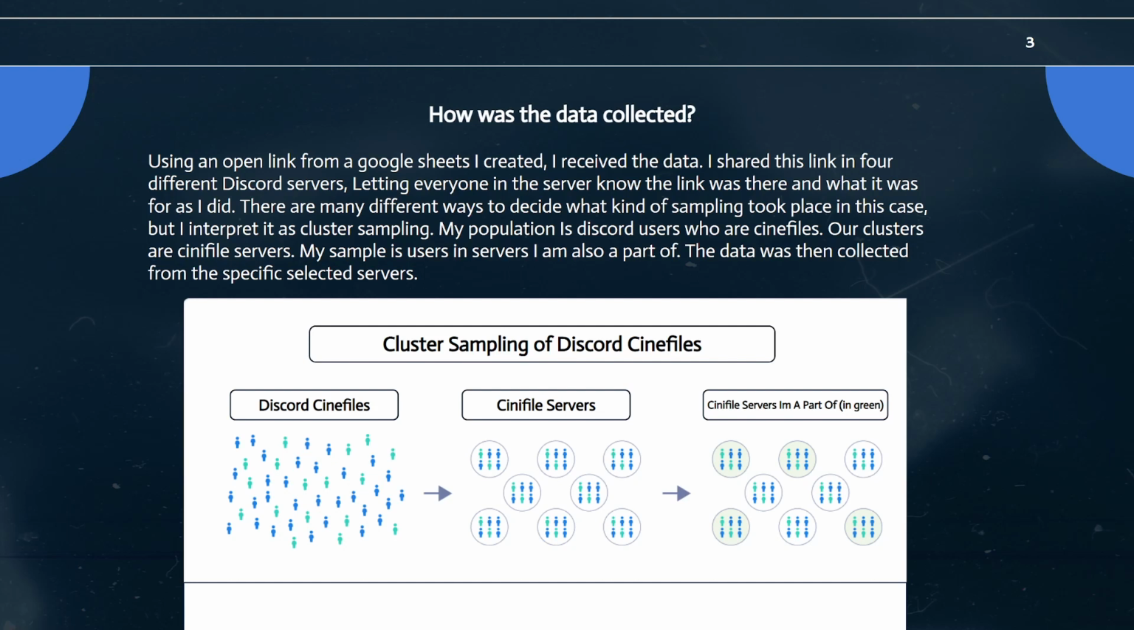There are many different ways to decide what kind of sampling took place in this case. I interpreted it as cluster sampling, but it can also kind of be considered stratified sampling, but I consider cluster sampling. So if you look at my little chart down here, here's our population, which is Discord cinephiles, all the people on Discord who engage with movies. I split them up into clusters, or the clusters were already split up into people who are part of specific movie servers already about movies. And then highlighted in green here is going to be the servers that I'm also a part of that I pulled the data from.